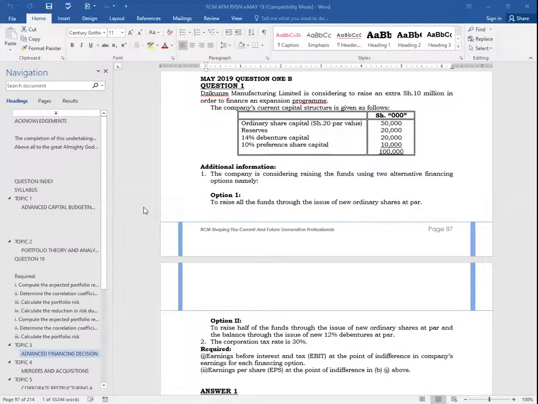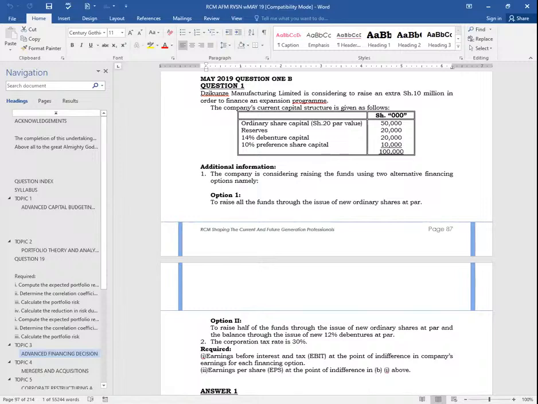And therefore, ladies and gentlemen, what I'll be interested in here is the number of shares. So number of shares here will be 10 million divided by 20, which will end up giving me what figure? That will end up giving me 0.5 million. So we have here 0.5 million.